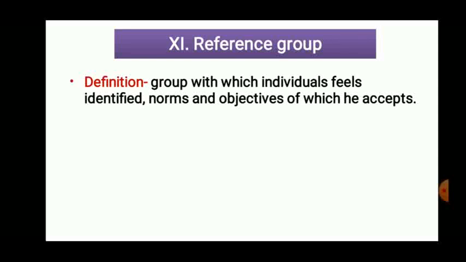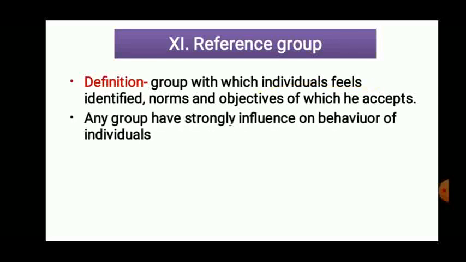It is said that he is the member of that particular group. Especially in case of political party, we are going to say that he is from BJP, he is from Congress. Are you getting? So that individual is going to be referred of that particular party. So that is the reference group. Okay. And the norms and objective of that group he has accepted, he has adopted. So he is referred as a member of that particular group.